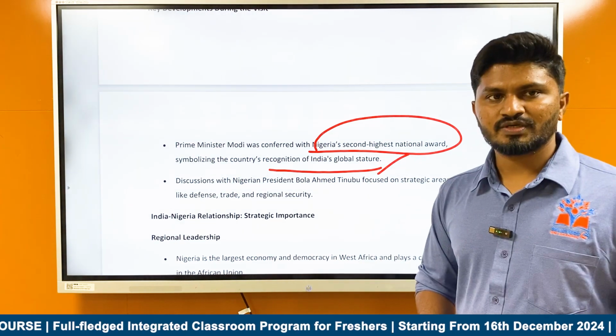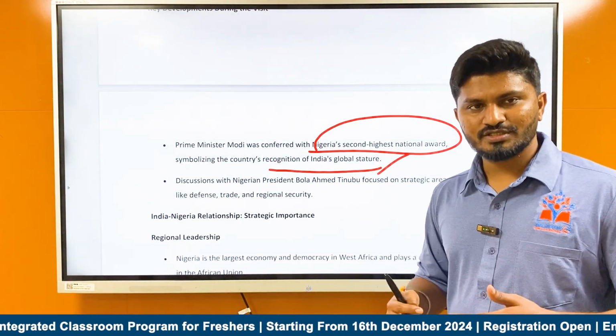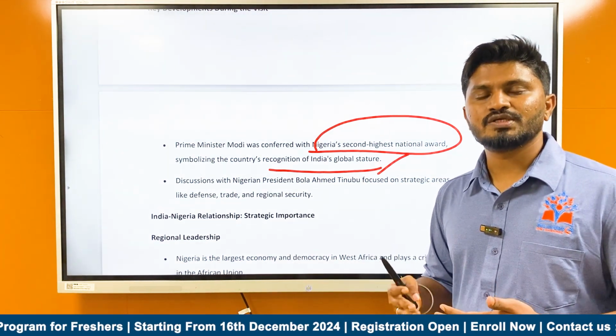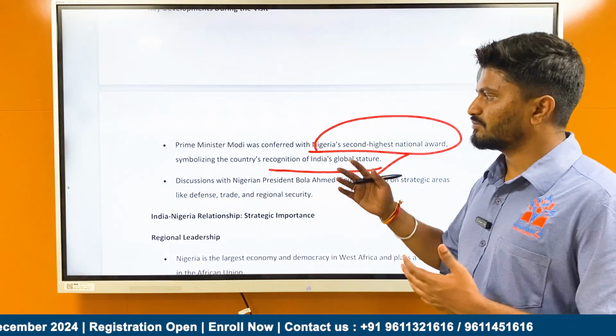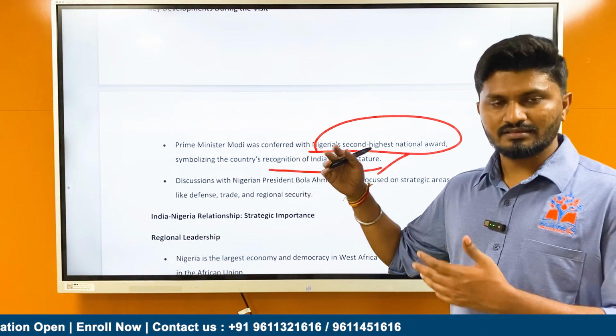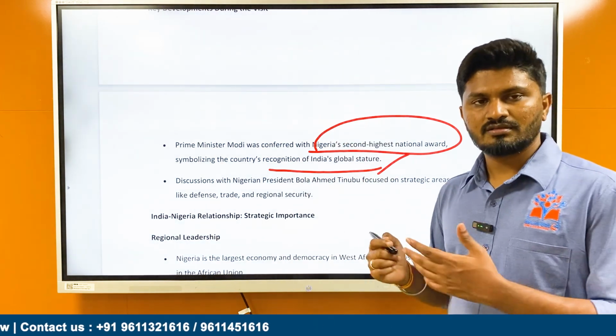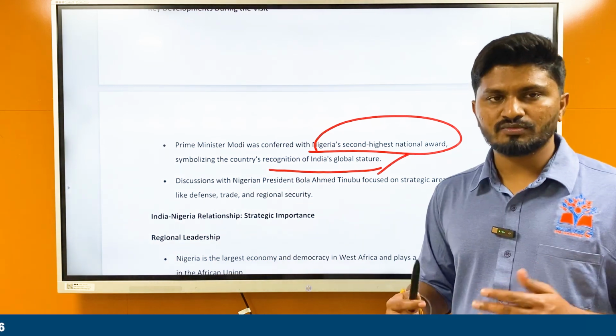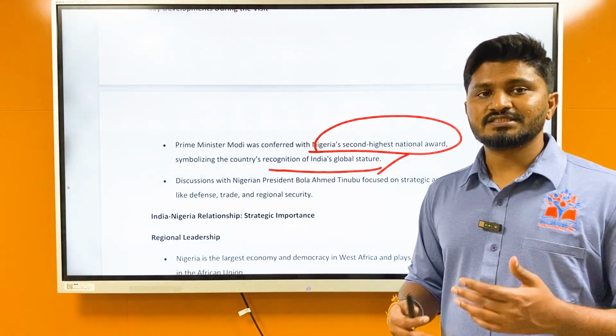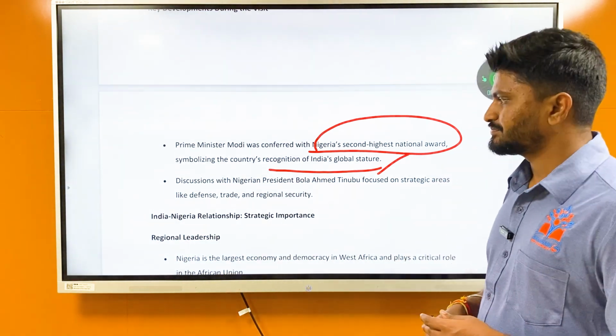global stature. Now it has become a trend. Wherever Prime Minister Modi is going, he is getting the highest civilian award of that particular country. This also happened with Morocco. This also happened with Nigeria. It happened with Russia. It also happened with the Samoan Islands, etc. They recognize Modi as a global leader now. They recognize India's stature as a global leader as well.